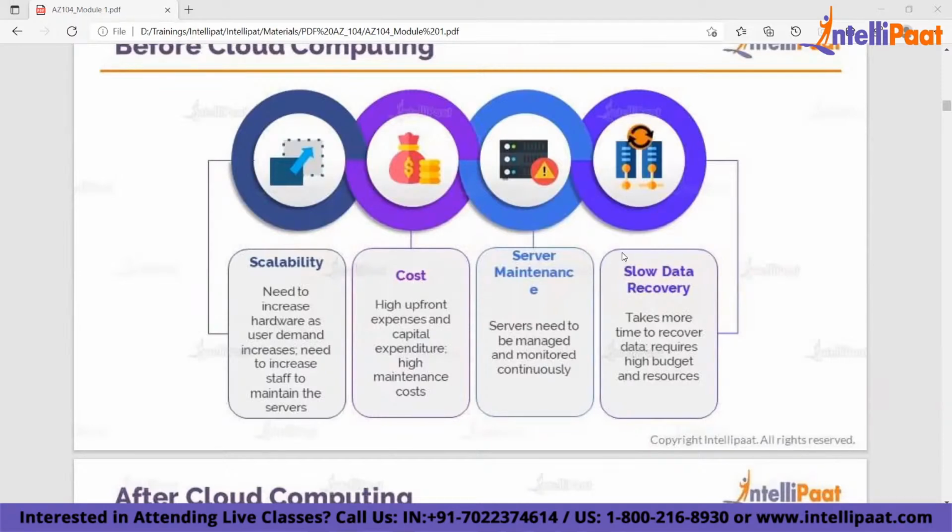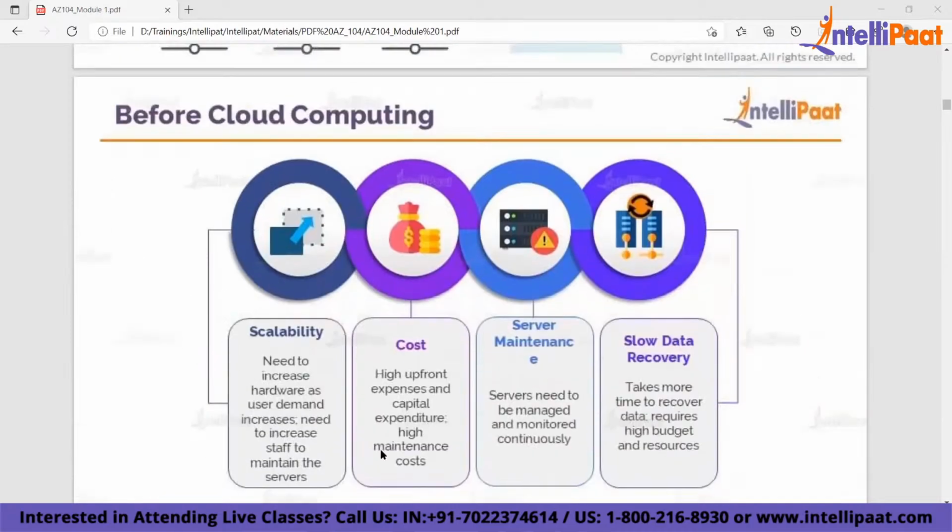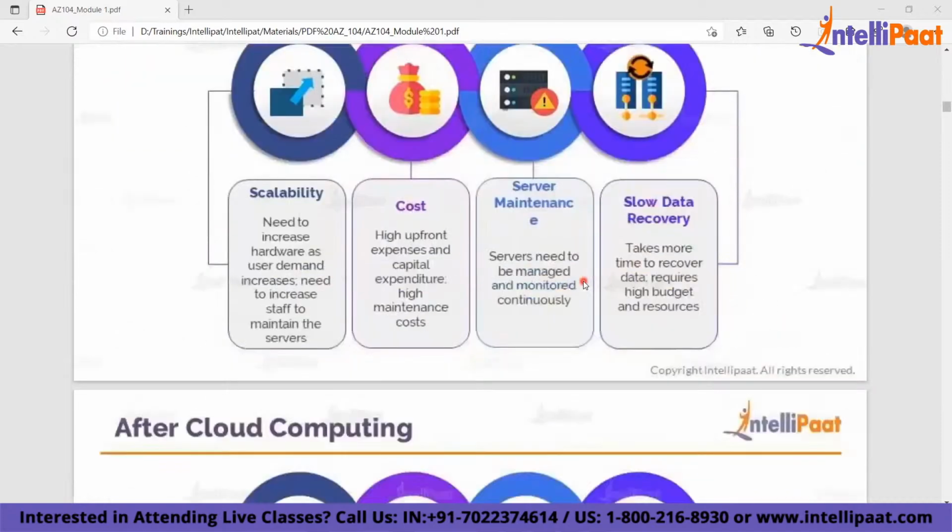Then comes slow data recovery. The data solutions or the data recovery process required you to spend a high amount of investment, right? And if you see scalability, which means as and when your demand increases or decreases, before cloud computing you had a big challenge in scalability. You had big challenges in keeping your cost low, your capital expenditure. You had big challenges in maintenance and your data solutions. So these were some of the core challenges.